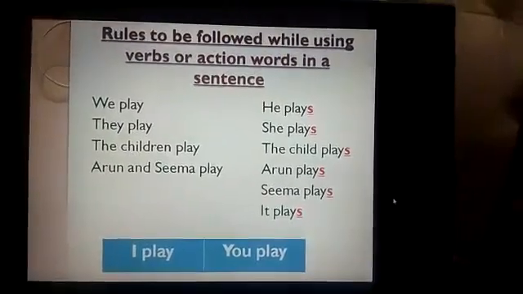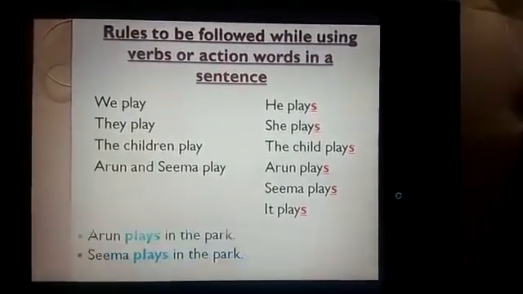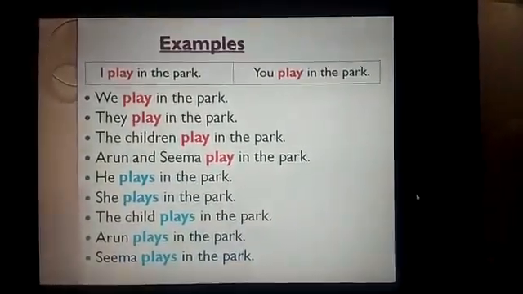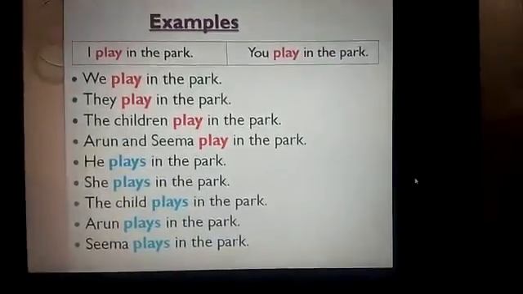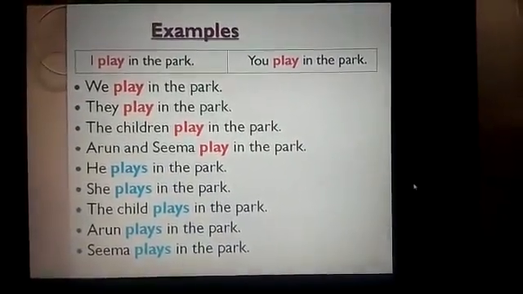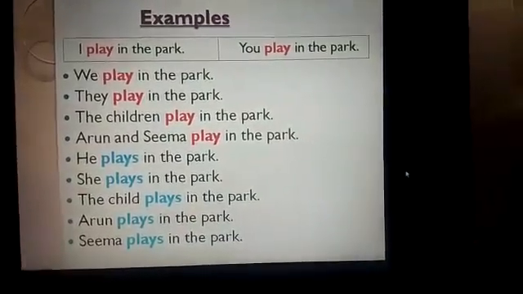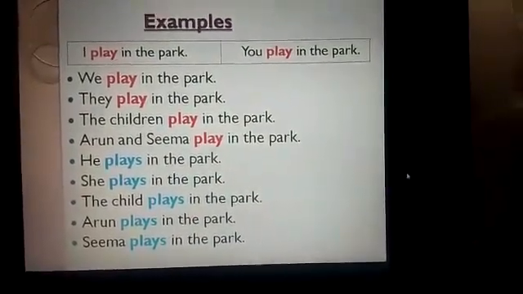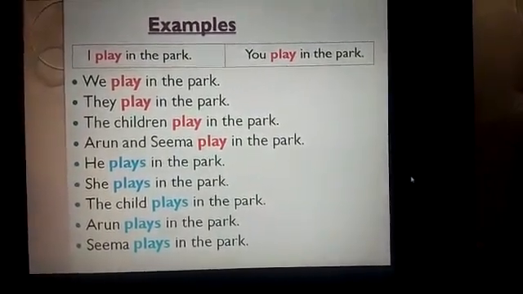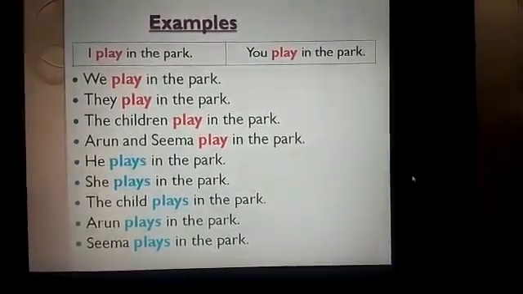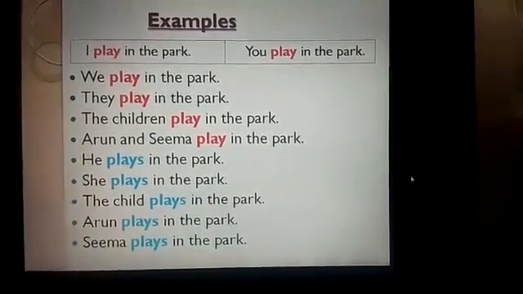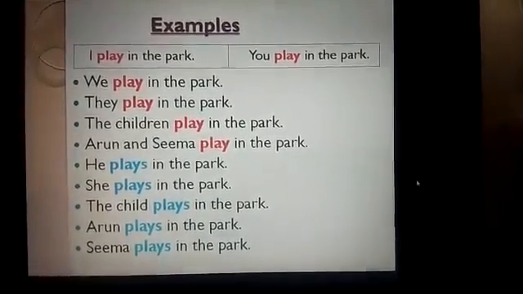Okay, children? Now let's go to another slide. See, here again I have given some examples. I have formed some sentences for you to make you understand. See the first two sentences. I play in the park, you play in the park. Here I have used the simple form of verb along with I and you.